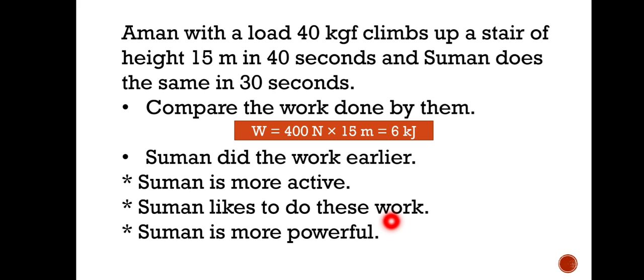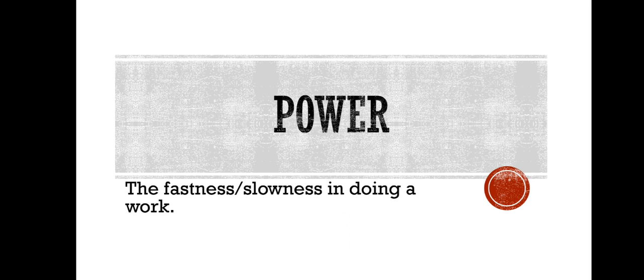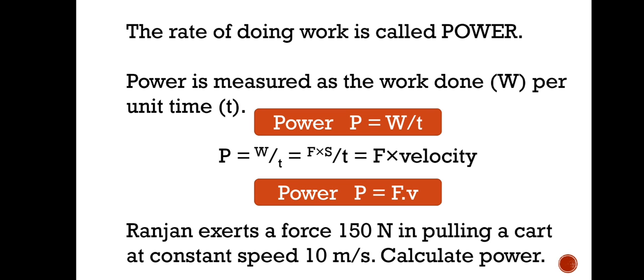So this is introducing a new physical quantity that is called power. Power is simply the fastness or slowness of doing a work. See here, the rate of doing work is called power. It is measured as the work done per unit time. That means power is equal to work done divided by time, correct?